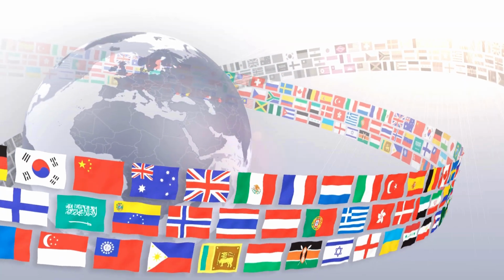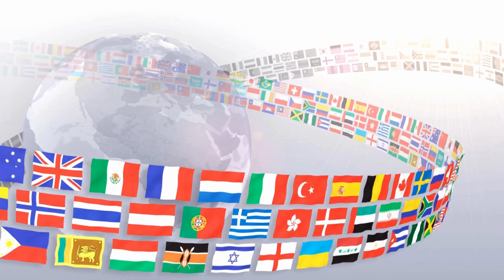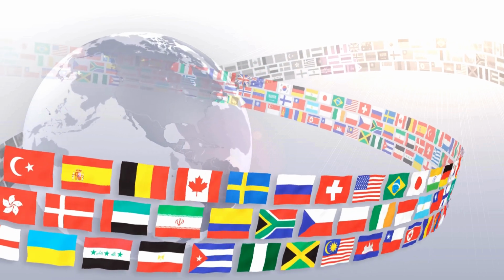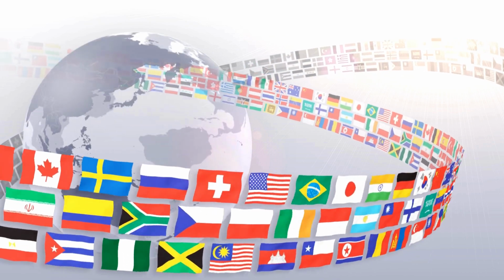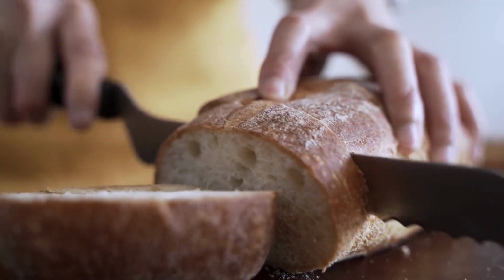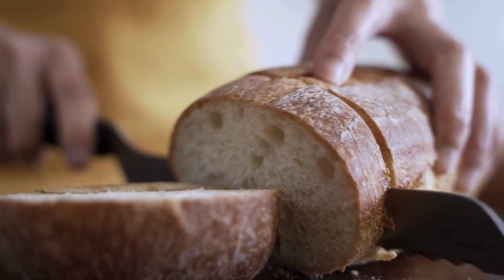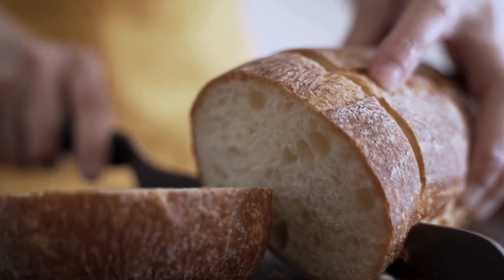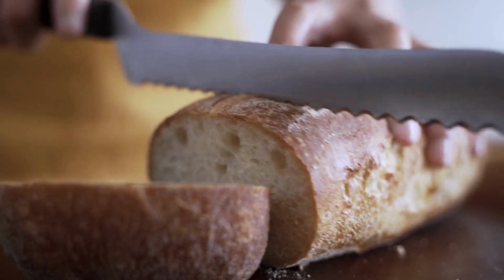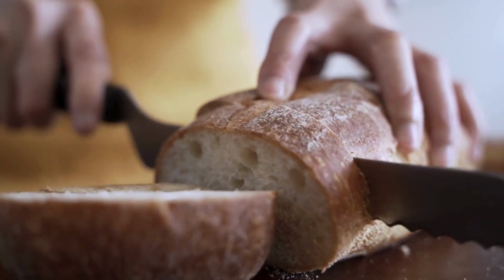It is typically made from flour, water, yeast, and salt, although variations exist depending on the type of bread and regional preferences. The basic process of making bread involves mixing these ingredients, allowing the dough to rise through fermentation, and then baking it. There are several common types of bread.